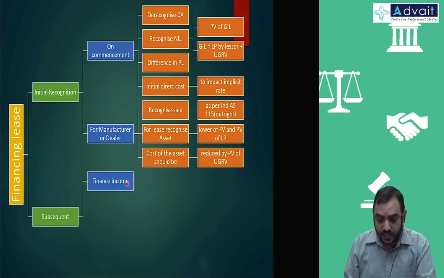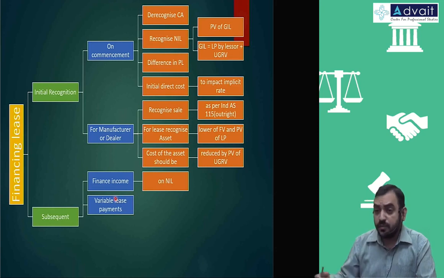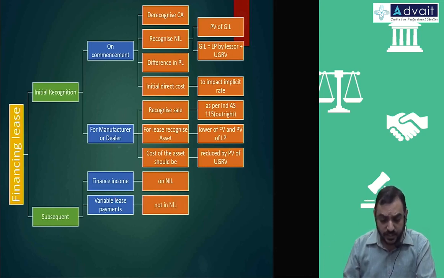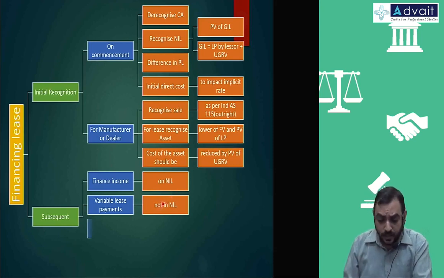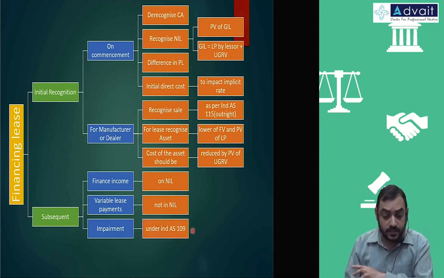Subsequently, he will recognize finance income on the net investment in lease. Variable lease payments, as and when they come, you recognize in the P&L account, not adjusted in the asset amount because they are variable in nature. You would not know at the beginning. Impairment of the asset, you apply as per Ind AS 109.